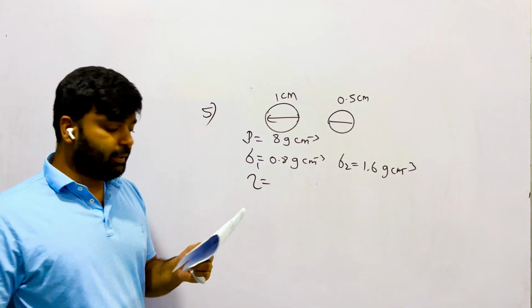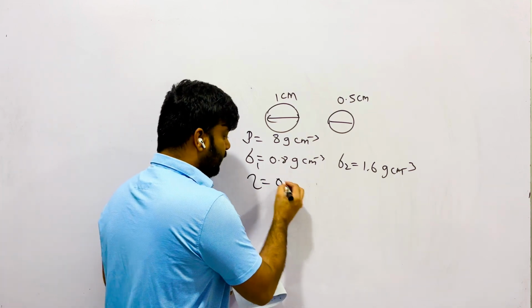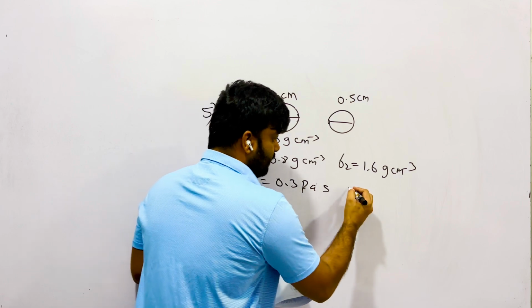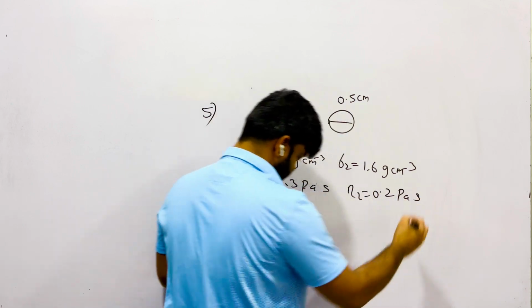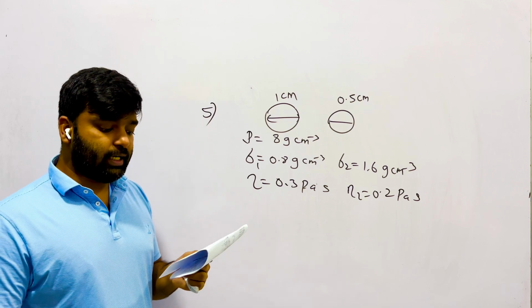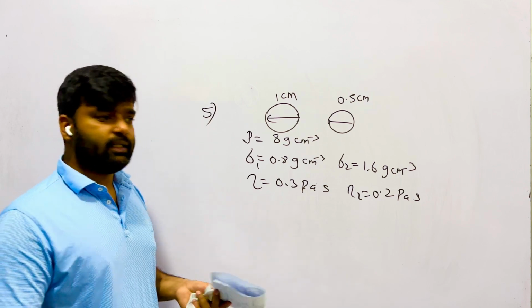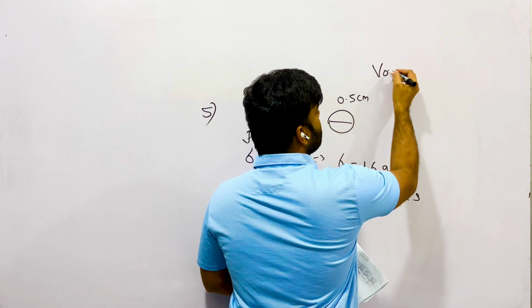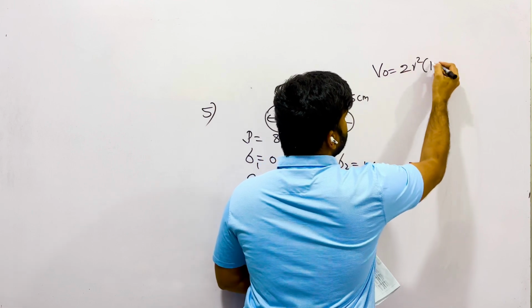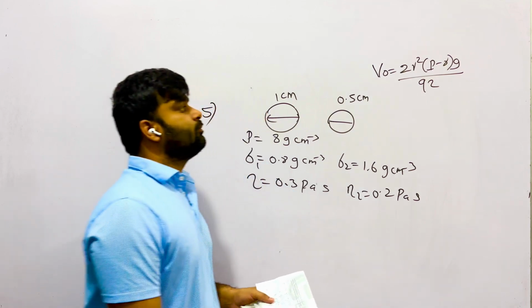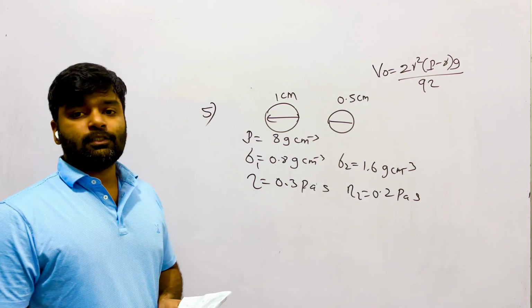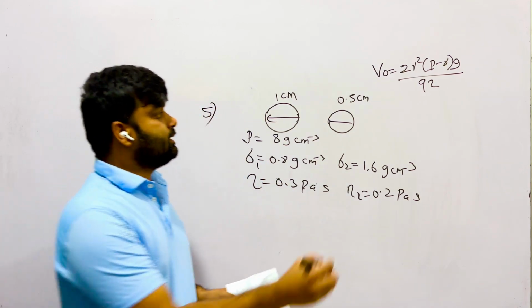And the viscosity of the media are also different. First one 0.3 Pascal second. Second one 0.2 Pascal second. Ratio of the respective terminal velocities of P and Q. Just you can directly substitute. The equation for terminal velocity is equal to 2 r square rho minus sigma g over 9 eta. You can substitute the data for 2 times and divide 1 by 2, you will get the answer.